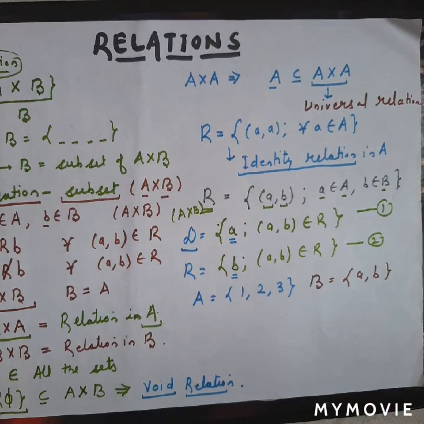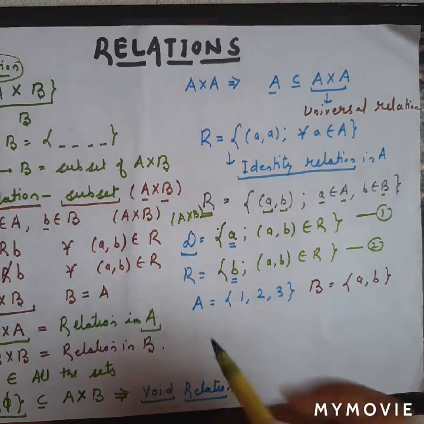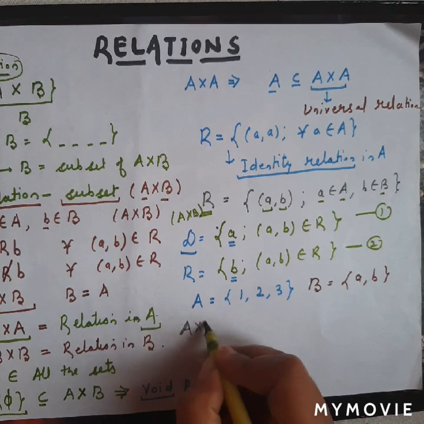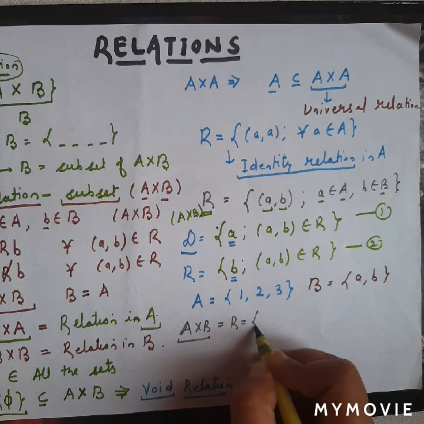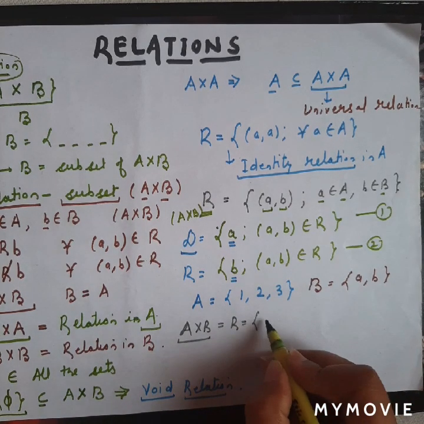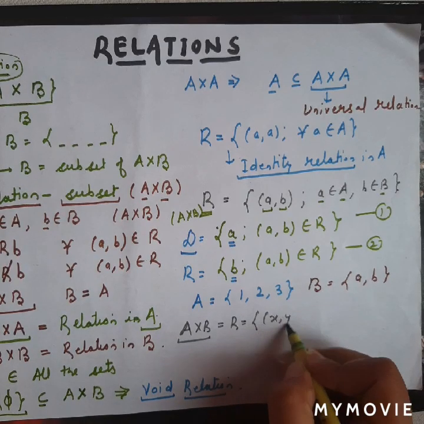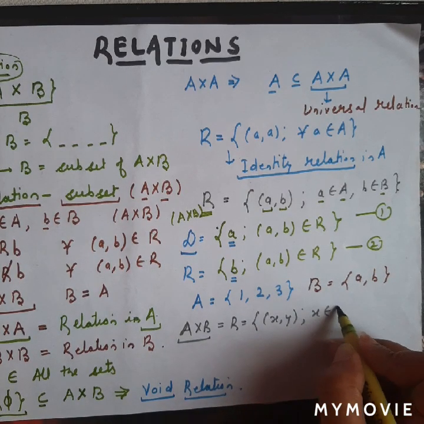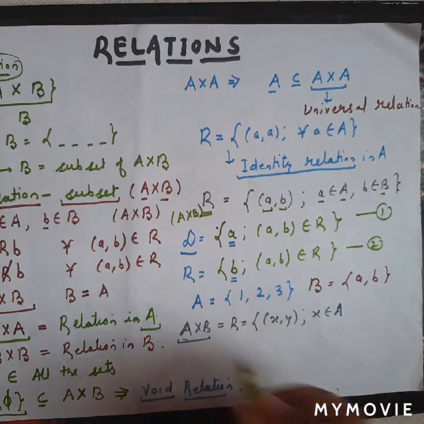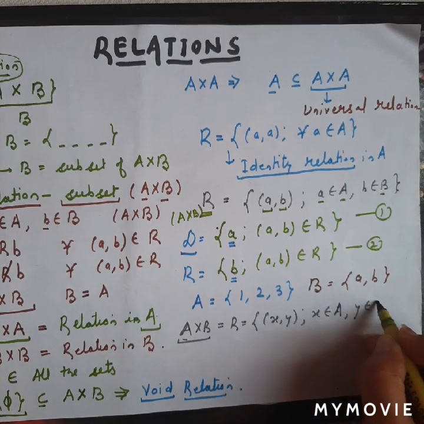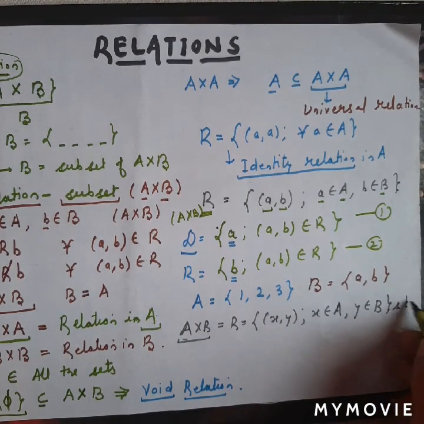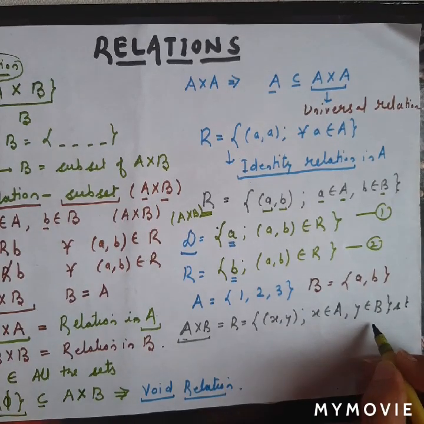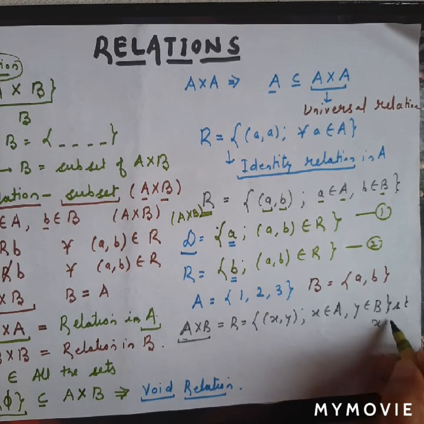Now I have defined a relation from A to B, represented as the collection of all the ordered pairs of the form (x, y) such that x belongs to first set A and y belongs to B, such that the relation is x is less than y.